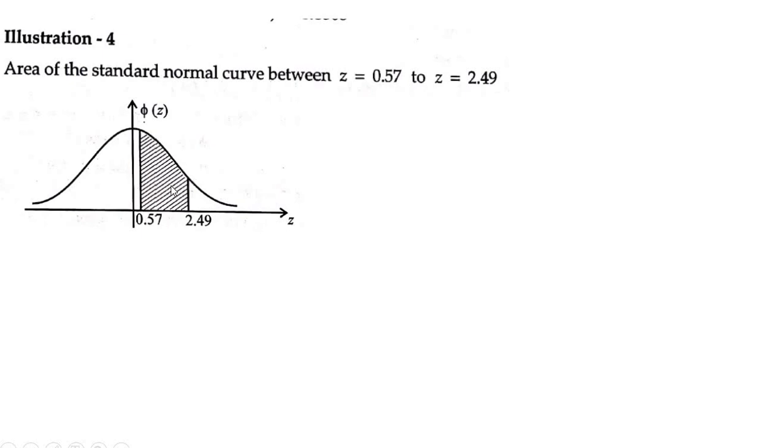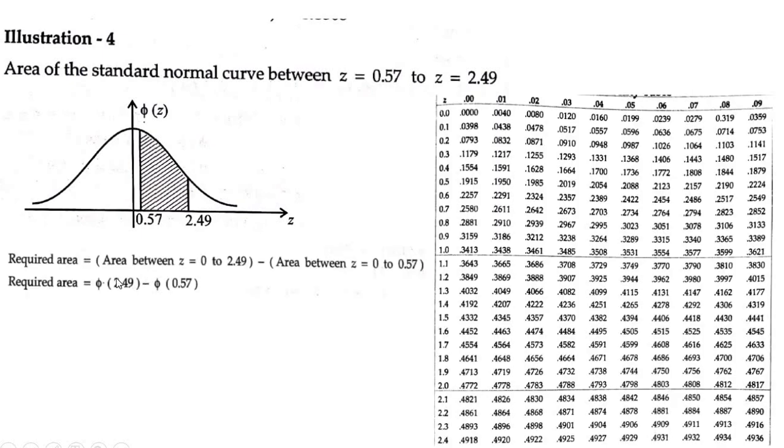It is the area of the shaded region minus the area of the non-shaded region. The area of the shaded region is from 0 to 2.49. Let me consider this as Z2. So how do you write? The required area is equal to the area between Z equal to 0 to 2.49, that is the shaded region, minus the area between Z equal to 0 to 0.59. Go through the result properly.